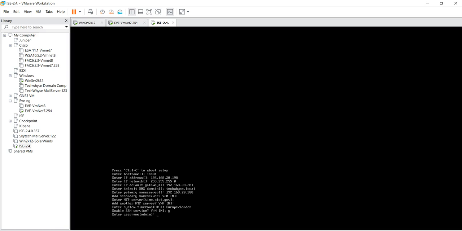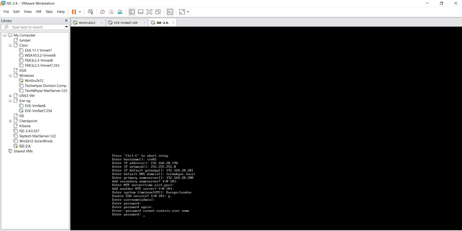Username admin, that's fine. Now changing the password. Oh, okay, the password contains the username, so that is not going to work.